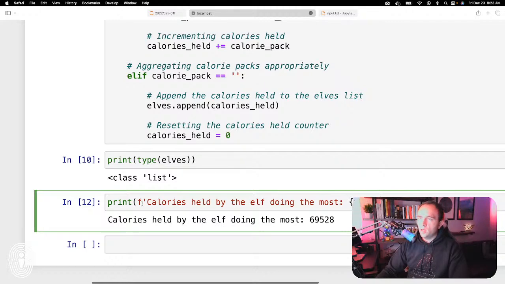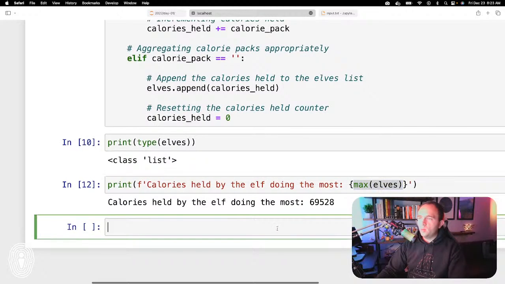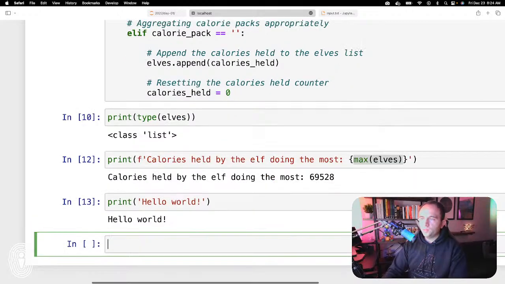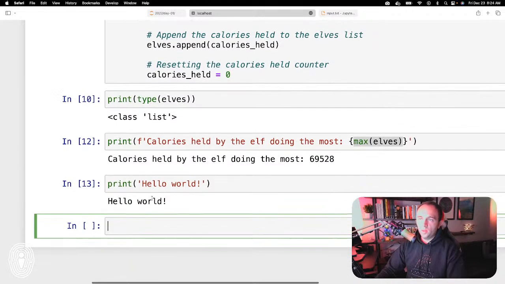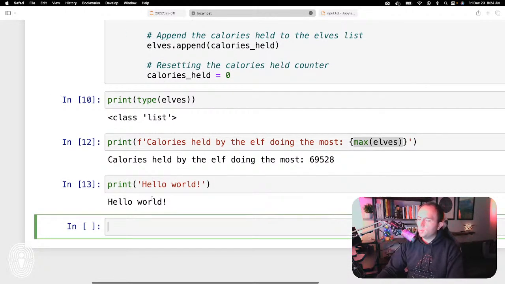So let me just show a typical print statement. A typical print statement is hello world. This is a string within single quotes, but you could also use double quotes. It doesn't really matter in Python so much, although you can't mix and match them. You can't have a single quote on one side and a double quote on the other side.